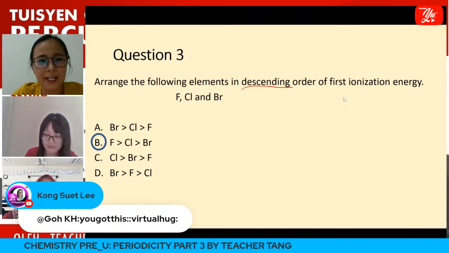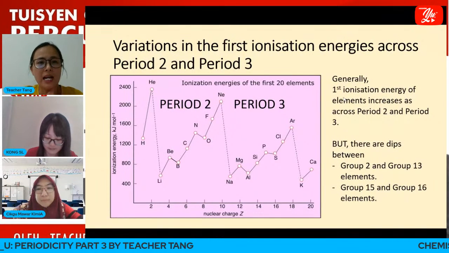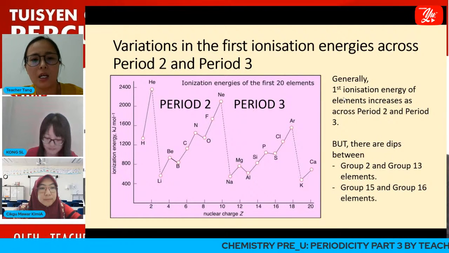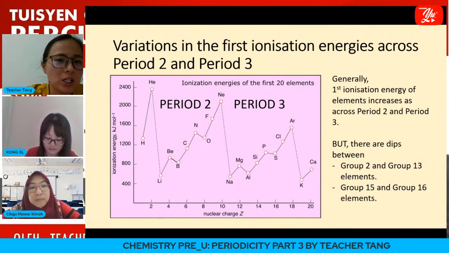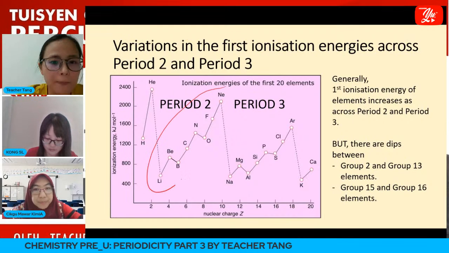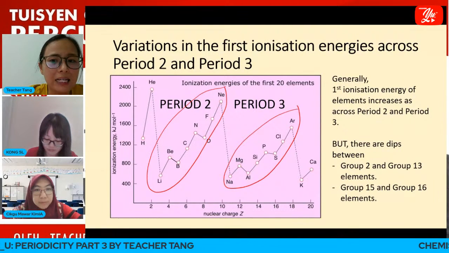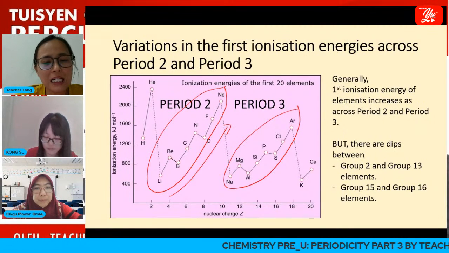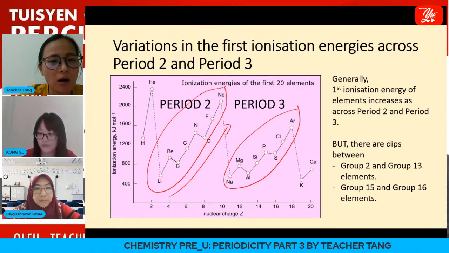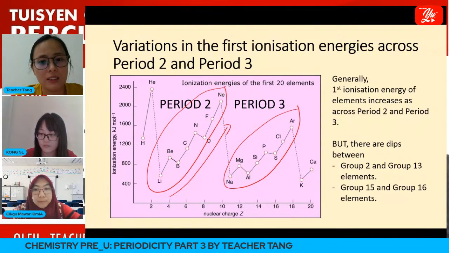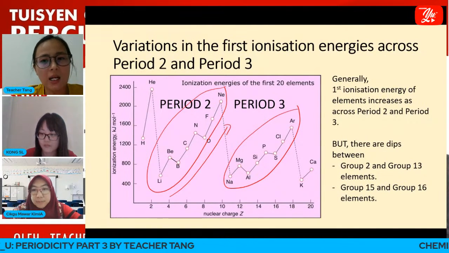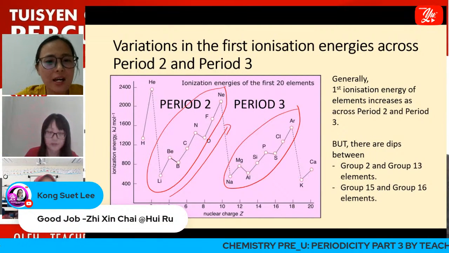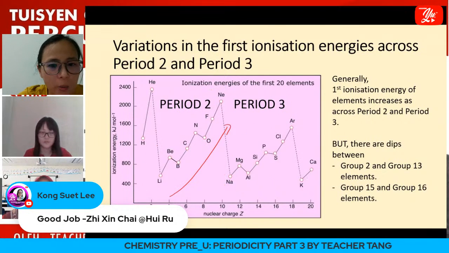Very good. So now we move on to look at variations in the first ionization energy across period 2 and period 3. Can you see that generally across period 2 and period 3, the first ionization energy shows an upward trend? So generally from lithium to neon, the first ionization energy increases. And from sodium to argon, the first ionization energy generally increases. However, if we look at the graph,